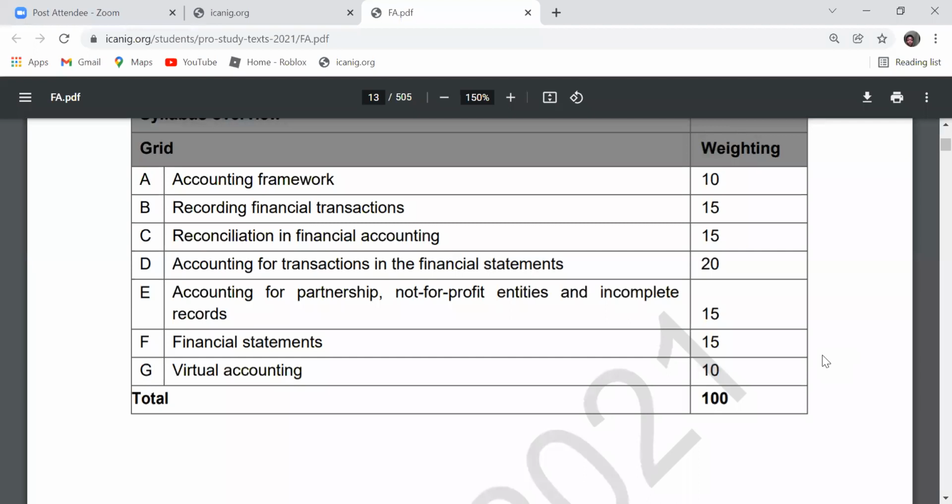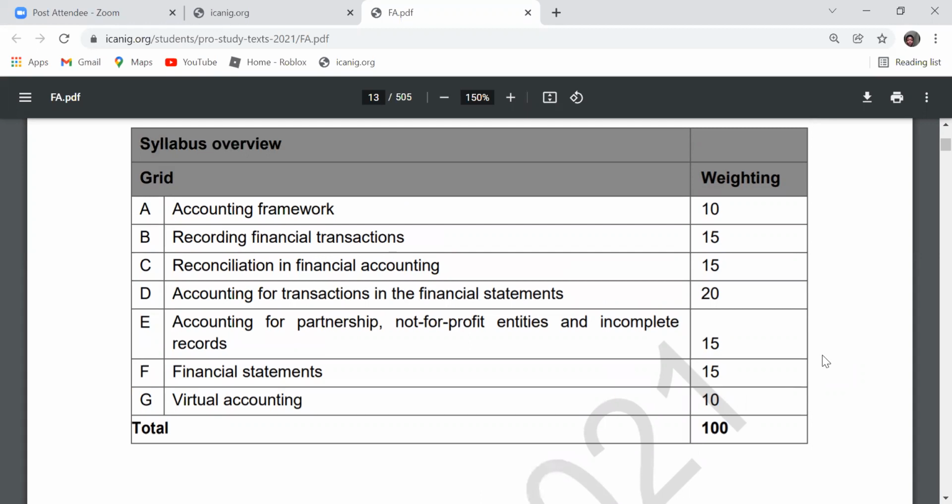Then we also have incomplete records. Then we'll be doing financial statements, where we will be preparing the statement of profit or loss and other comprehensive income, the statement of changes in equity, the statement of financial position, and we'll also be talking about cash flow. Then we'll also be looking at virtual accounting, which is the new section added to the new syllabus, which is also 10% of the entire syllabus. So this is the syllabus overview.